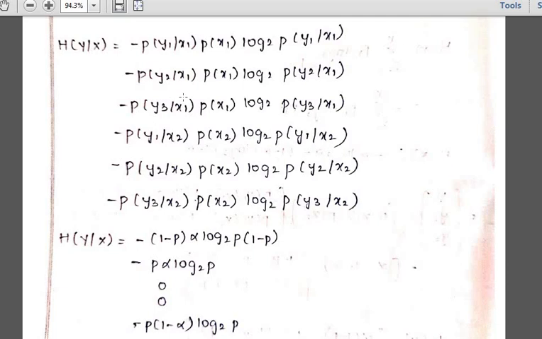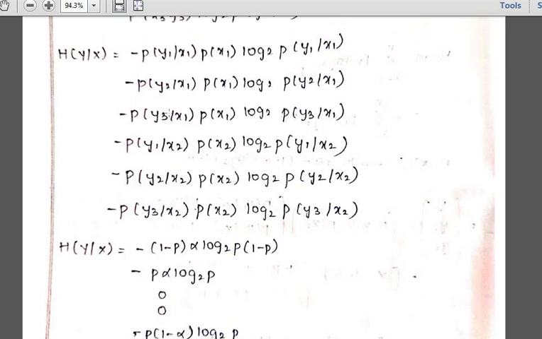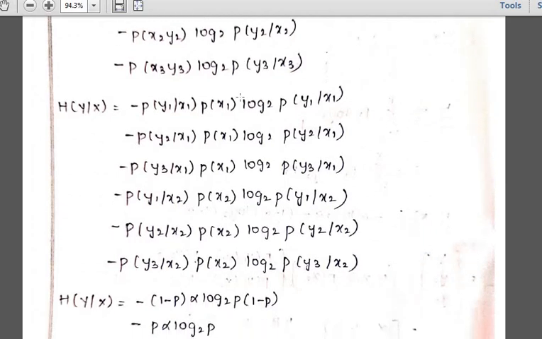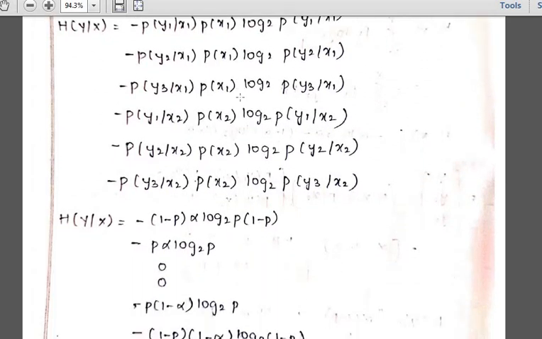Is there any connection or path between x1 and y3? No, so that is 0. So 0 into something, obviously it will be 0, because when you are applying x1 as the input, you are not having any path and you are not getting any output as y3. So this part is 0, correct? This is 0 here. So you will be getting 0 output. Here also you have p of y1 divided by x2. This is also 0.